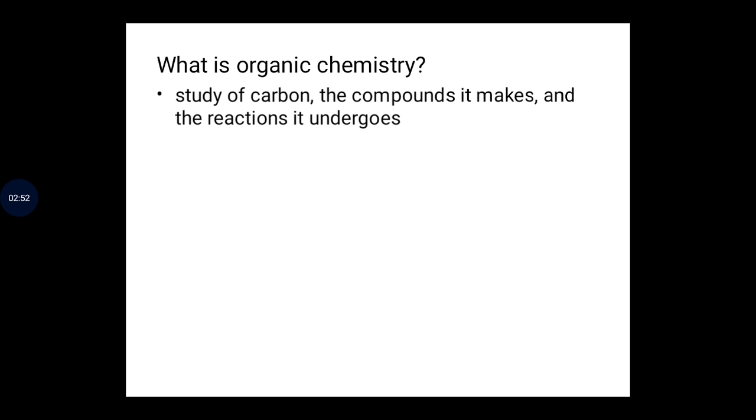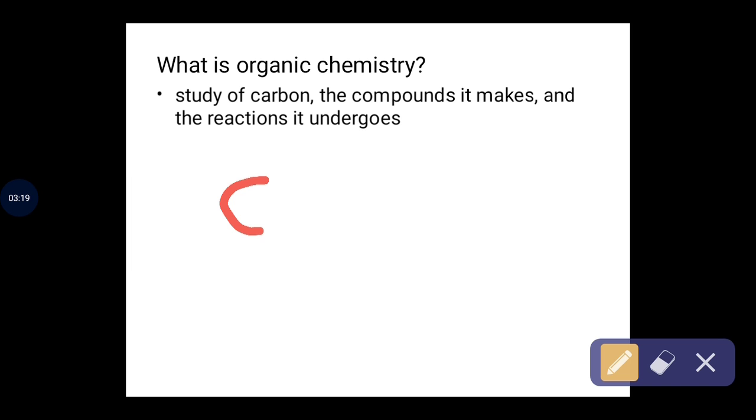So organic chemistry is trying to give the basic idea of the study of carbon, the compounds it makes, and the reactions it undergoes. For example, CH4 is a typical example of an organic compound.